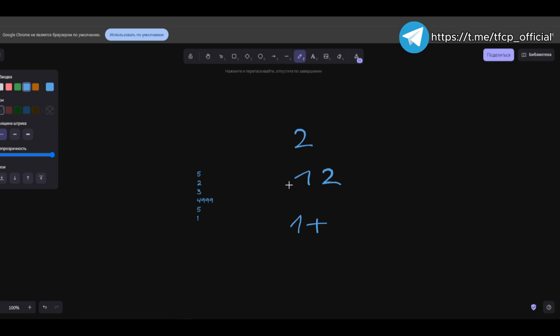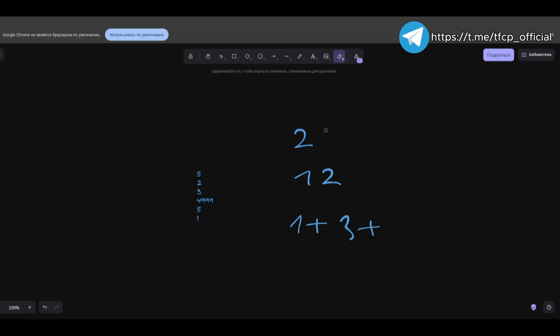Next, we consider a set consisting of the number 1. Its length is 1. Thus, 1 plus 1 equals 2. That is, we are looking for the second mex in sequence, which is not in the set. This number will be 3. Following that, we will search for the same result when it comes to the number 2. In this case, the outcome will also be 3.